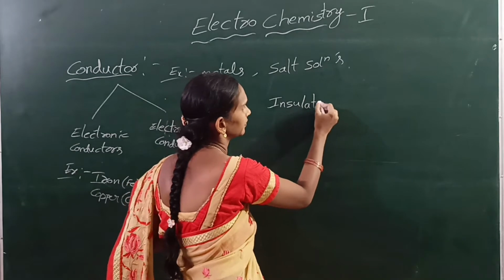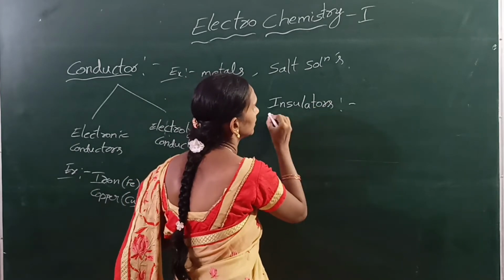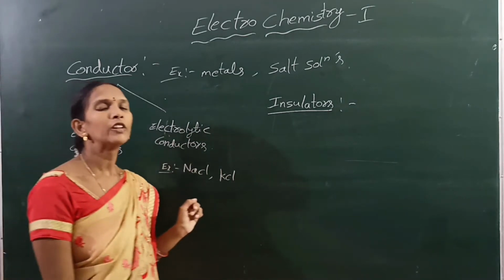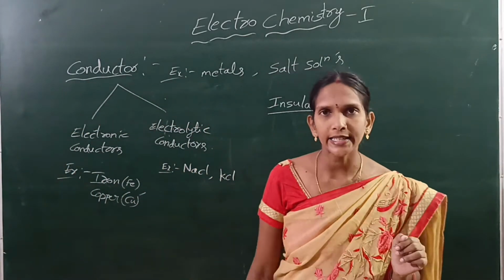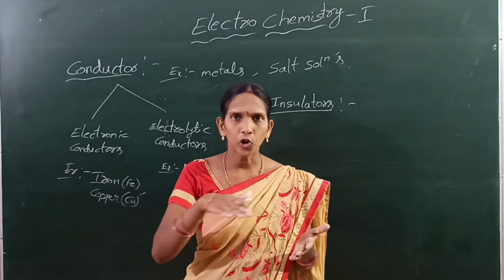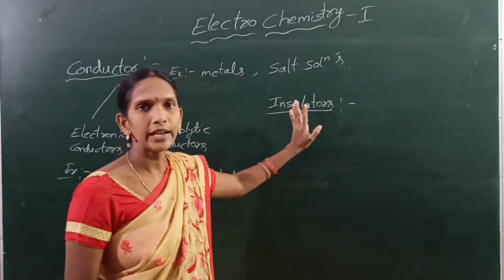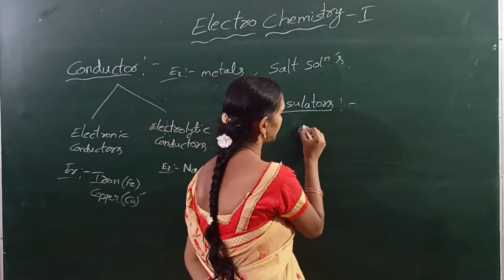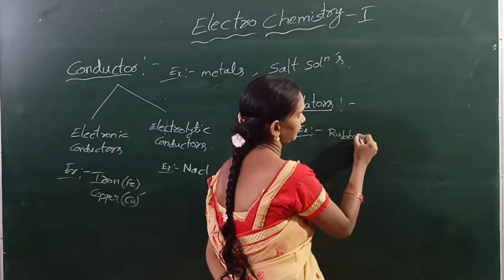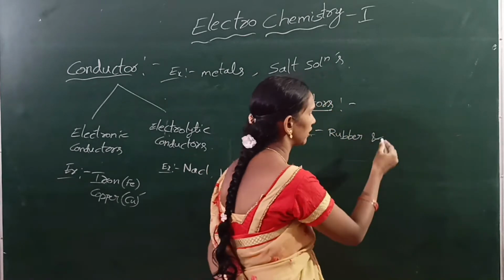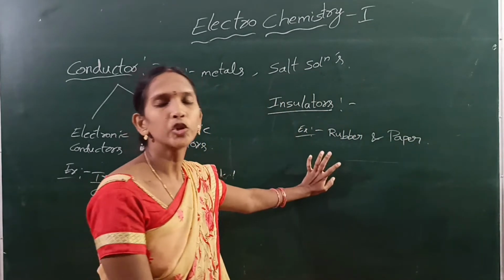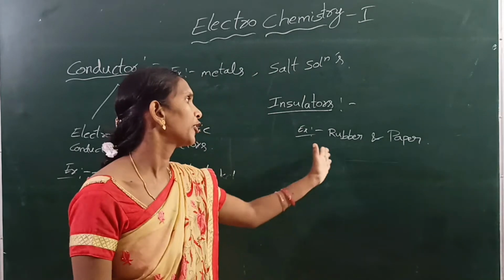Next, insulators. What is an insulator? Insulators are the compounds which do not allow electricity to flow through them.